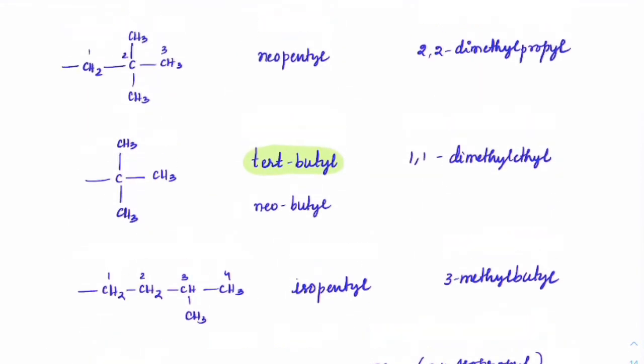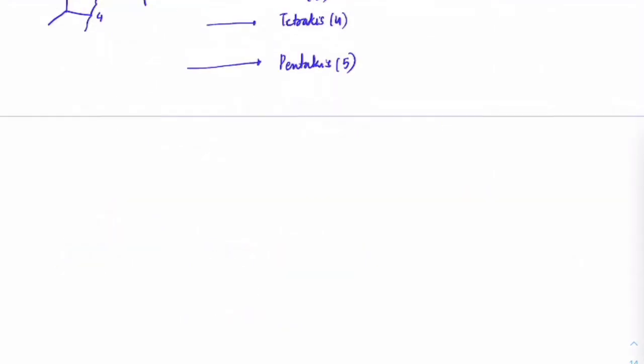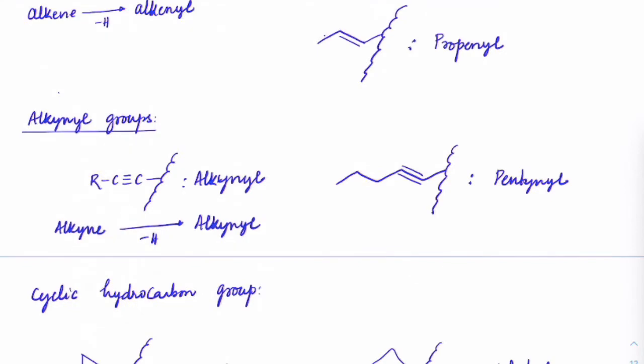Same branches, if they are repeated multiple number of times at different locations, we would use bis, tris, tetrakis, pentakis, and so on. So these are the classifications which you must learn.